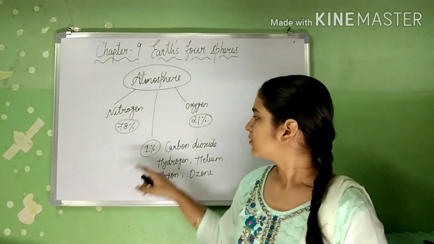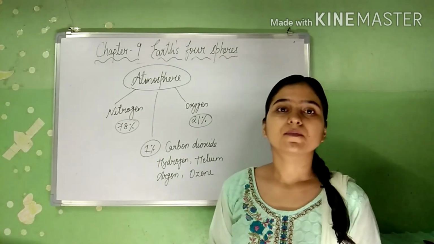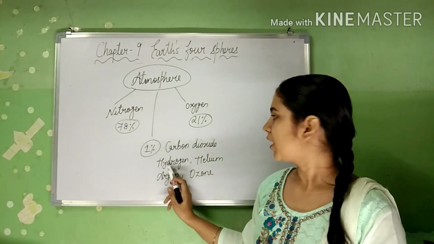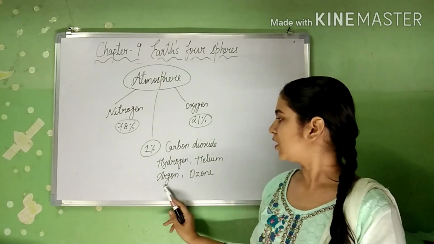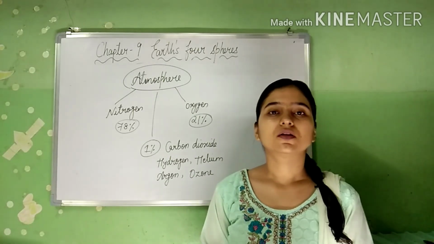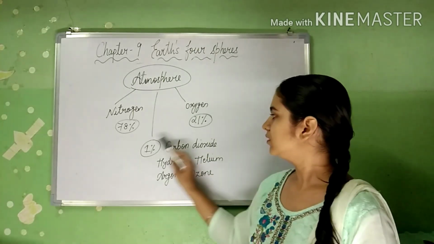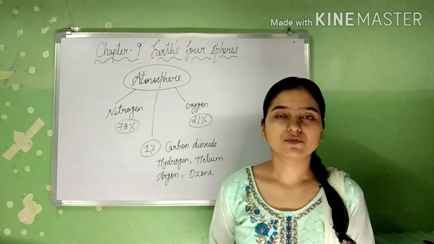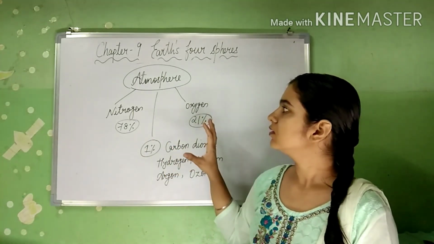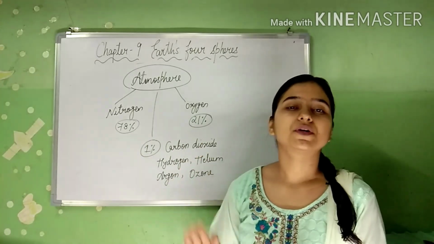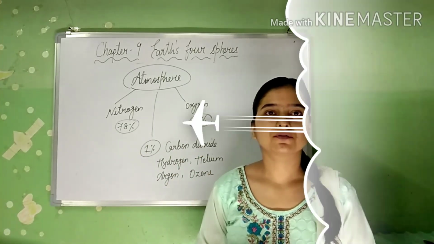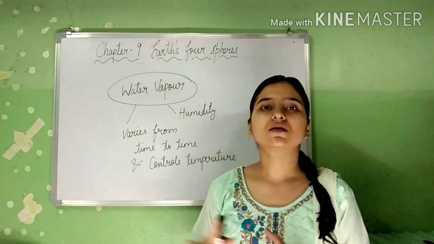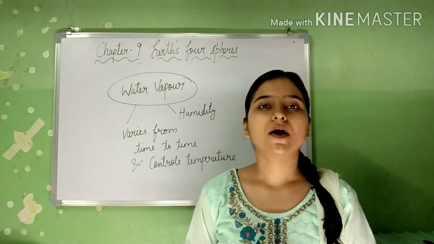Then the 1% comprises carbon dioxide, then hydrogen, helium, argon and ozone. That 1% is all the different gases that are present in our atmosphere. So this is the percentage of gases present in our atmosphere. The gases nitrogen, oxygen and carbon dioxide are the important gases in our atmosphere.